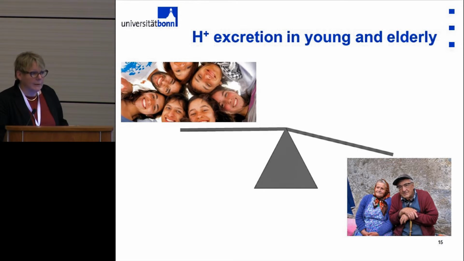Because in aging, with a more acidic diet, you are getting more protons. Now, proton excretion in the elderly is less pronounced than in younger people. So it's one part, the acidity of the diet. On the other hand, there is the excretion of the protons from the blood through the kidney.